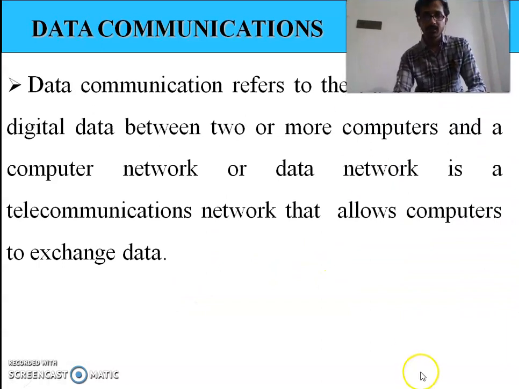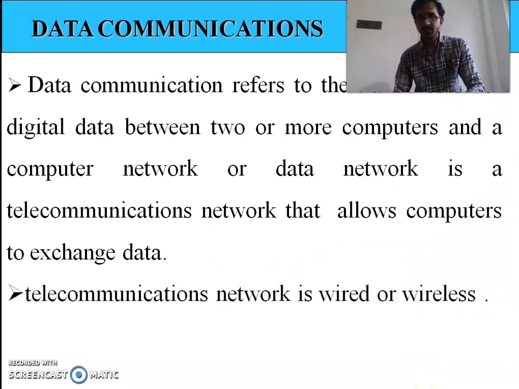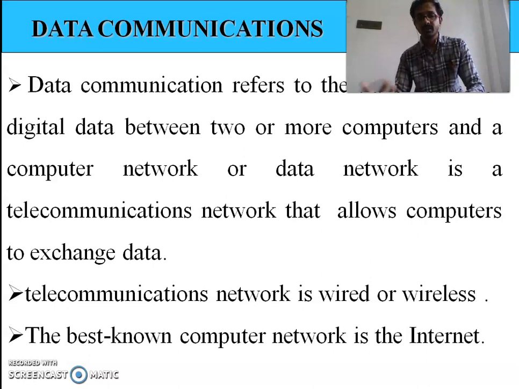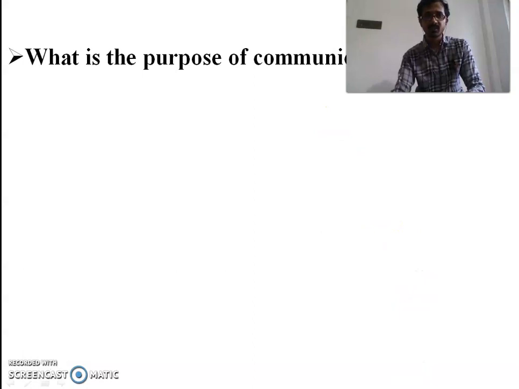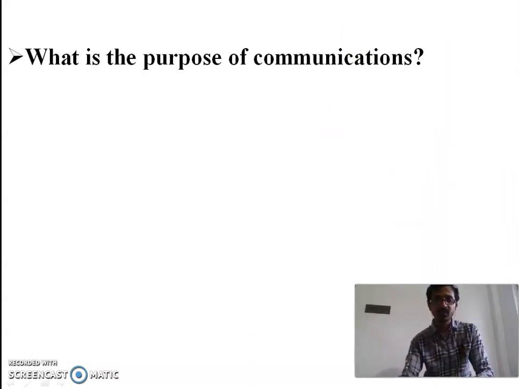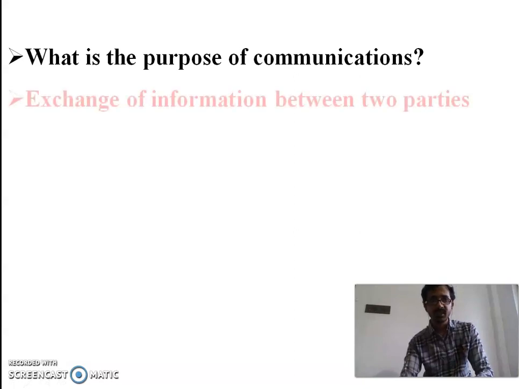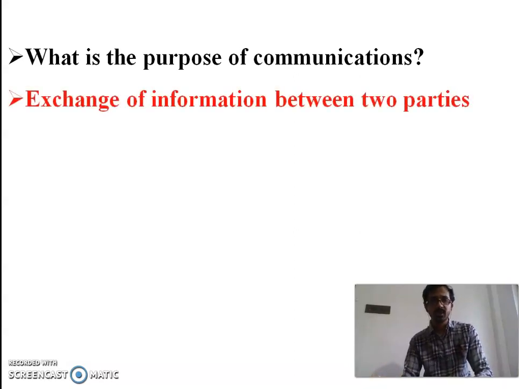As I already told, a telecommunication network is wired or wireless, and the best known computer network is the internet. Today, many people use the internet to exchange information between two or more persons or devices. Next we discuss the purpose of communication. The purpose of communication is exchanging of information between two parties or two devices.